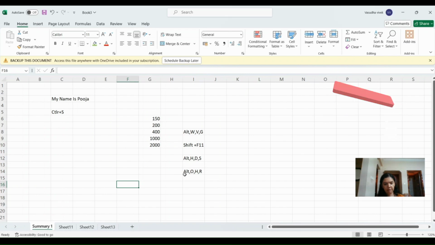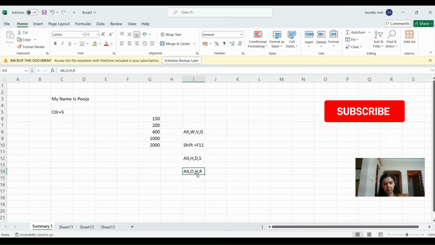So this shortcut also works the same way, you need not hold on to Alt. You have to just press Alt, release the key, press O, release the key, press H, release the key, and then press R and release the key.